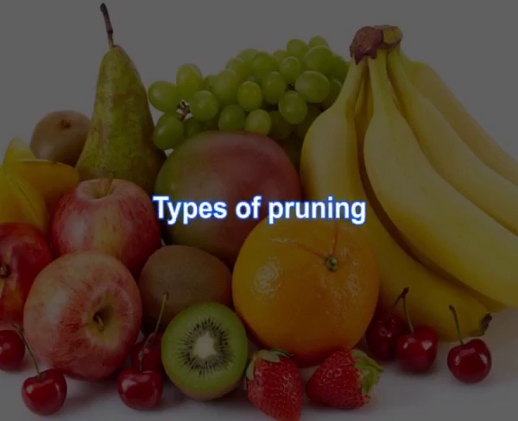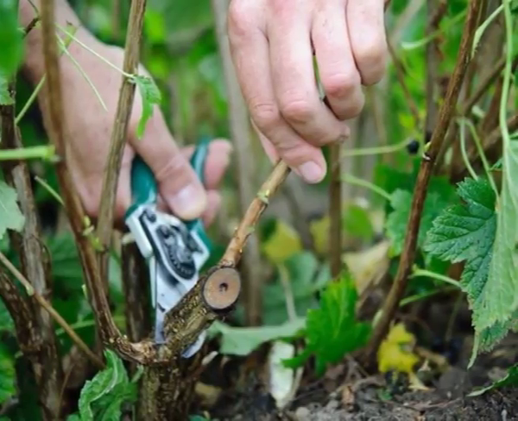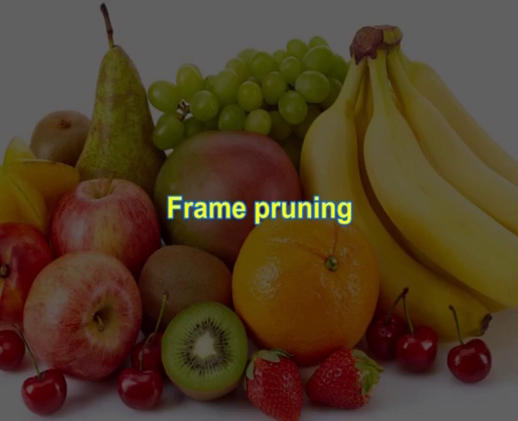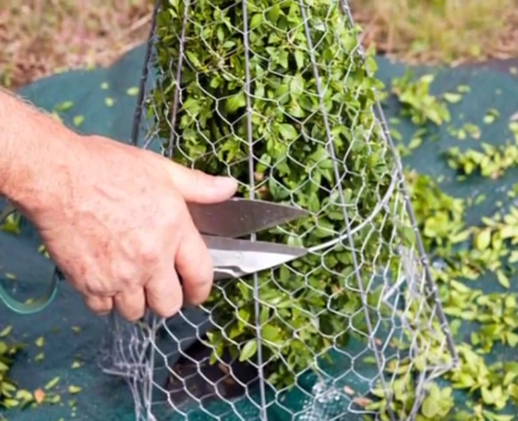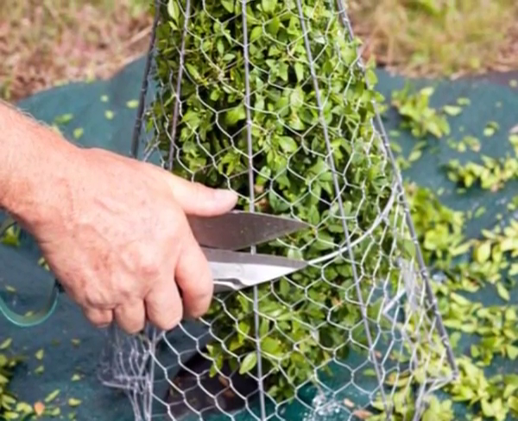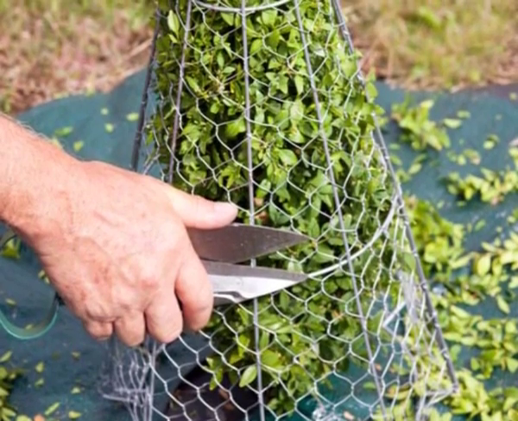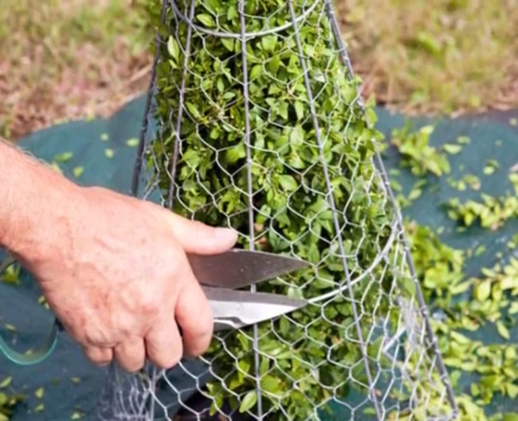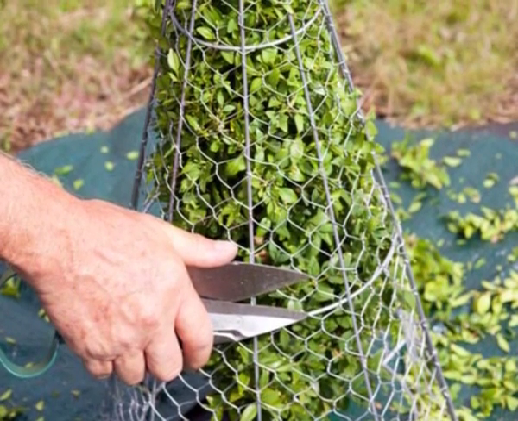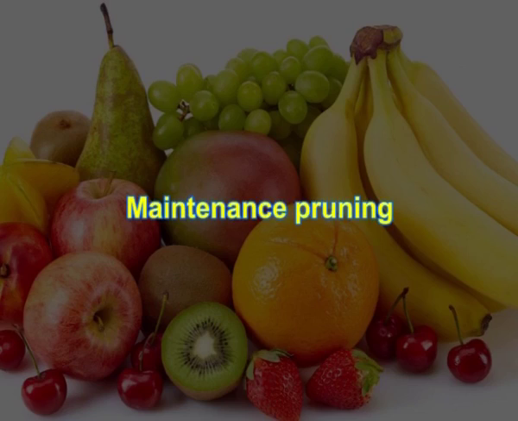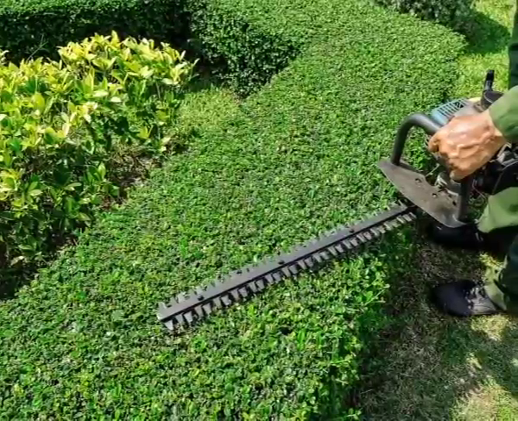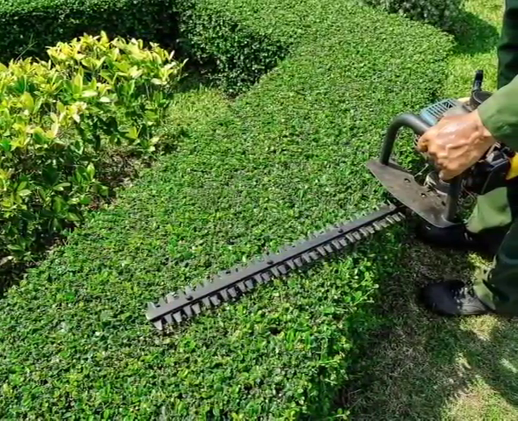If you look into the types of pruning, basically there are three types of pruning with different purposes. Frame pruning: here it is done to provide shape and form to a plant in its formative years, that is the initial years, so that the tree develops a strong framework and a shape for ease of operation. The second one is maintenance pruning. Here it is done to maintain status in production level and for uniform performance.